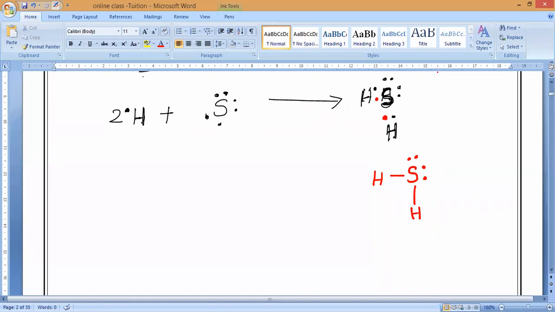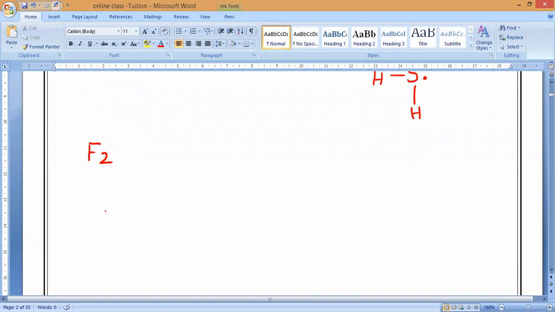Now, next is fluorine. Fluorine is F2. How many fluorines are involved? Two fluorines. What is the fluorine valency? Anybody can say. It is 1. So one more fluorine is needed. So you can combine like this. They will combine together and give one fluorine, fluorine.